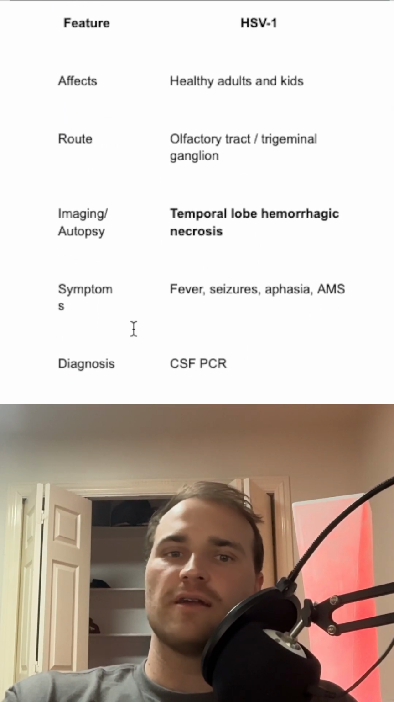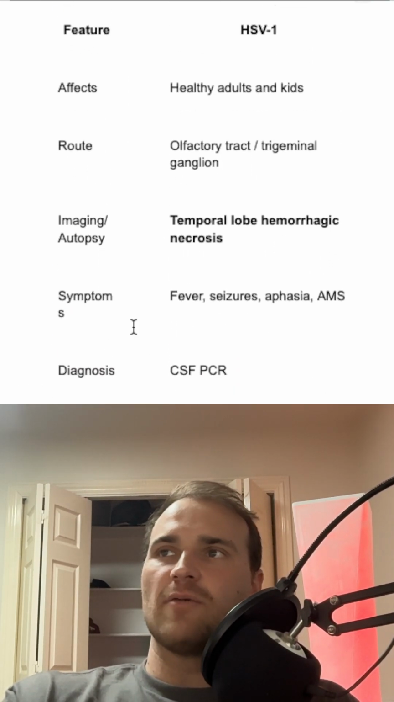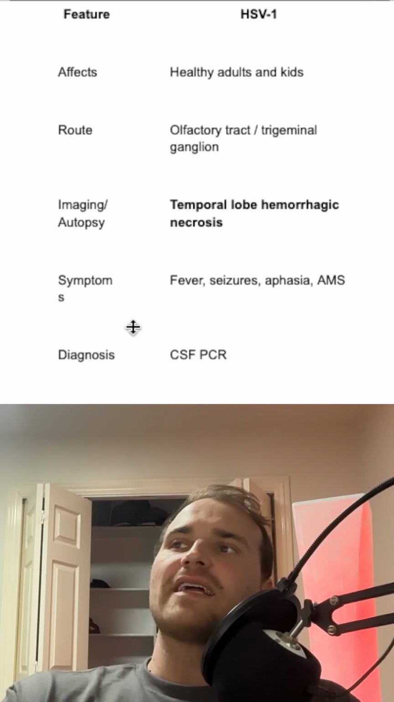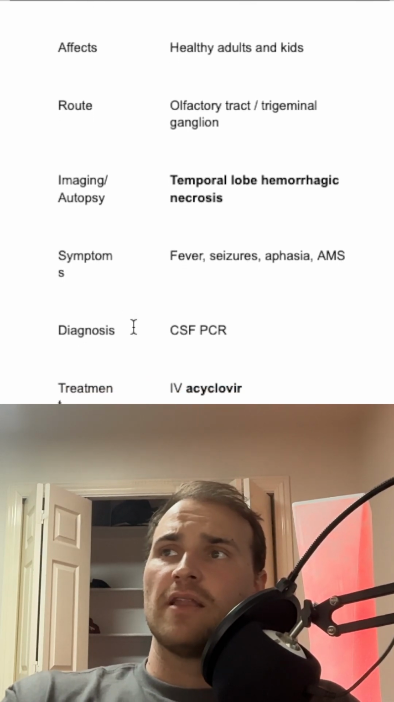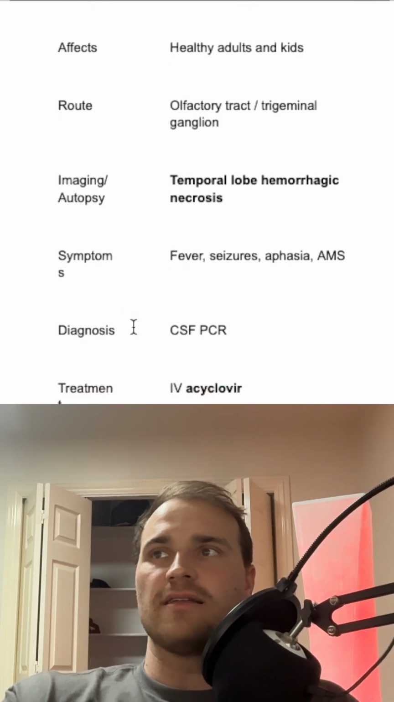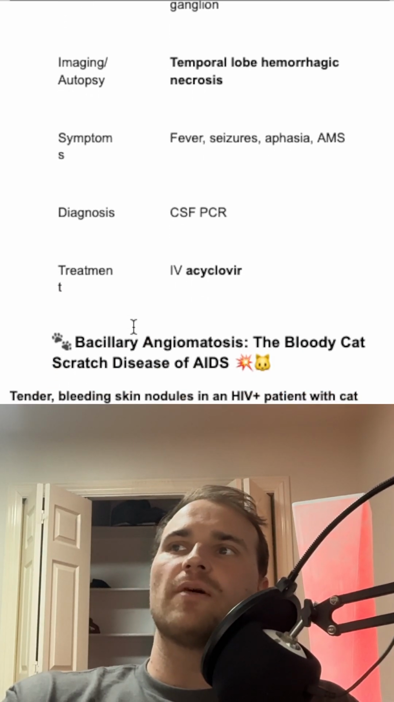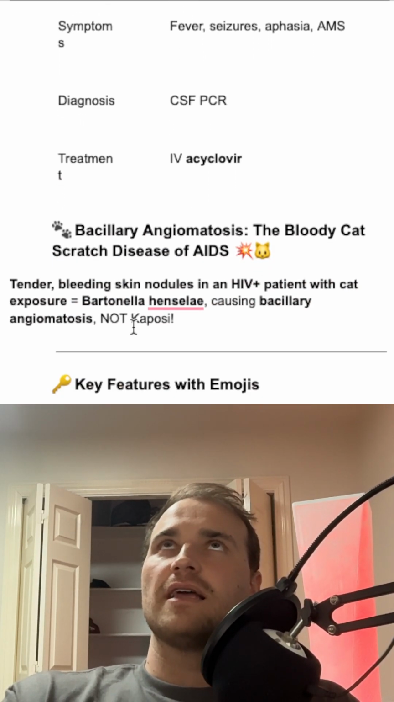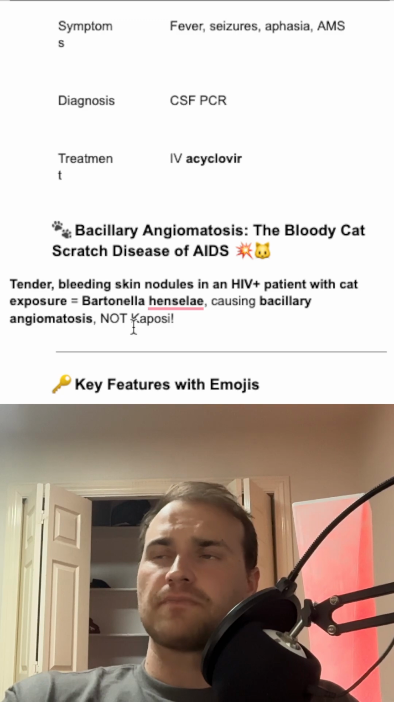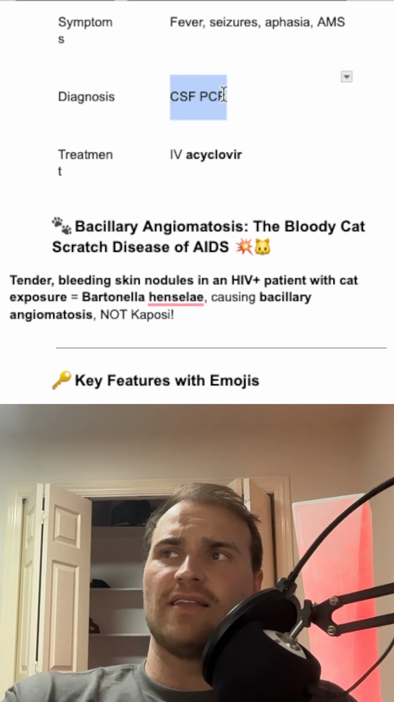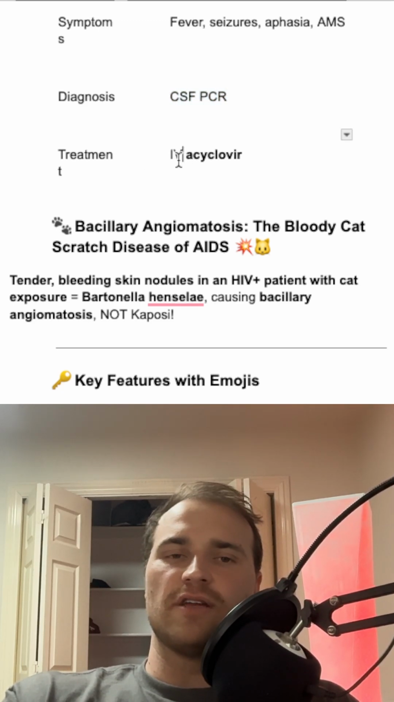All right, so here we go. Here's our little sheet. Basically, what we know for HSV is it's going to affect the healthy adults and kids. The route is olfactory through the trigeminal ganglion. And in autopsy, you're going to see a temporal lobe hemorrhagic necrosis, fever, and seizures, and aphasia, AMS, and also a diagnosis is in the CSF and PCR, and you treat it with acyclovir.